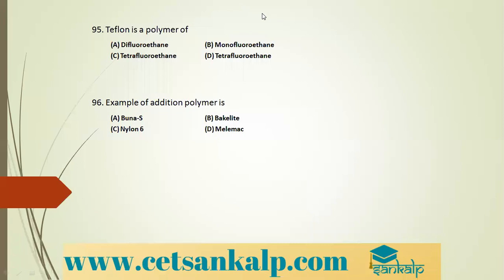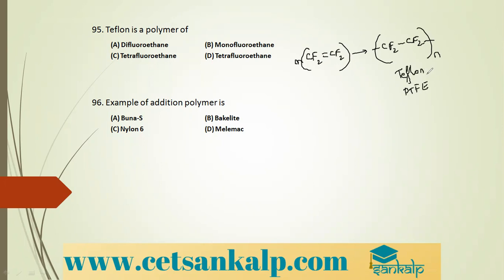Teflon is a polymer of CF2 double bond CF2. When you take n molecules and subject it to polymerization, you get CF2 single bond CF2, which continues up to n molecules. This is Teflon, polytetrafluoroethene. So it is an addition polymer of tetrafluoroethene. It is ethene, not ethane. This is option ethene and this is ethane. So it is ethene. Option C is the correct option.